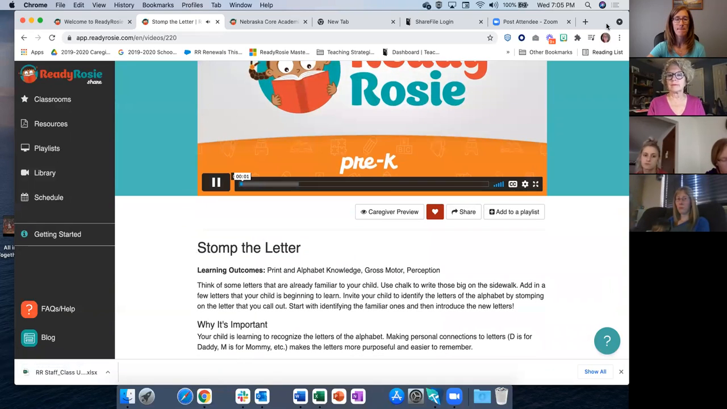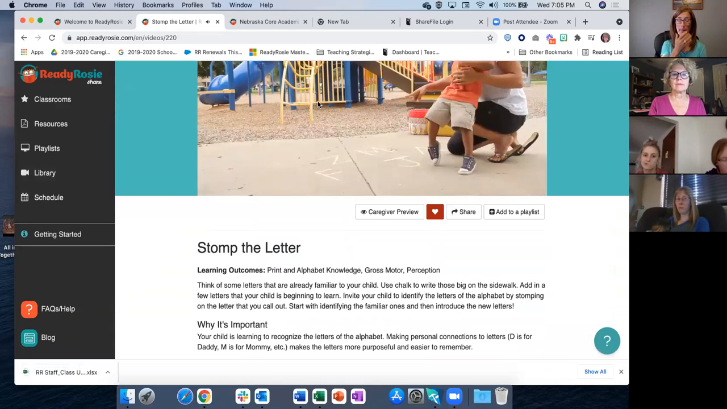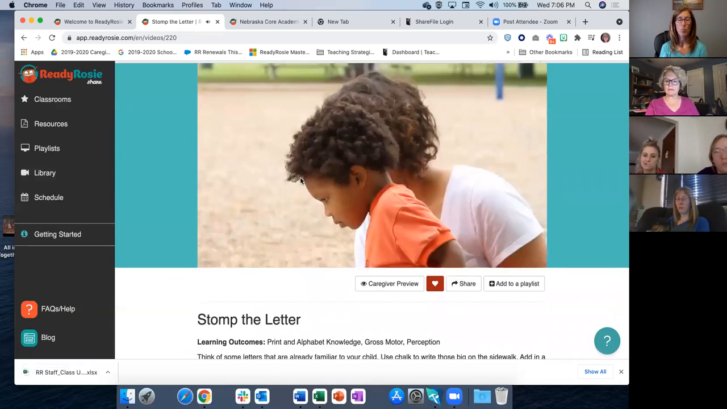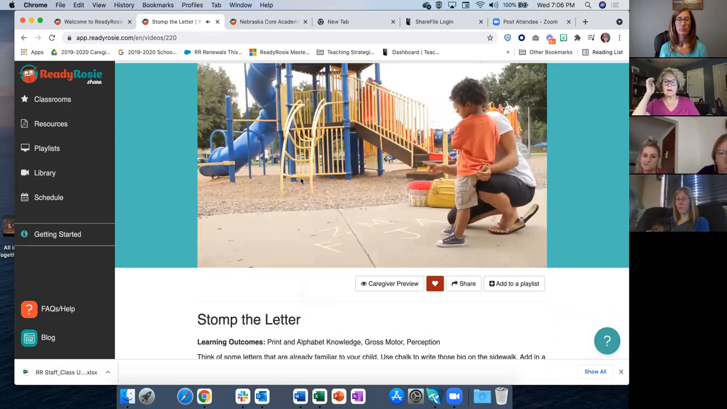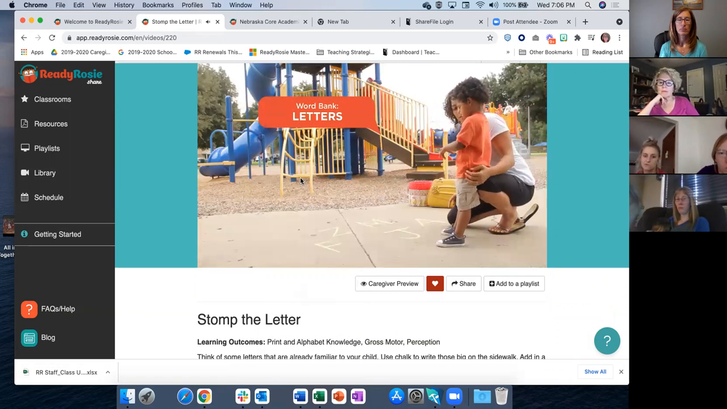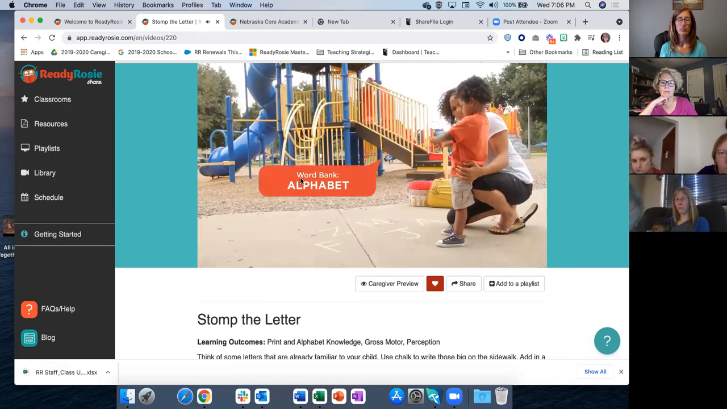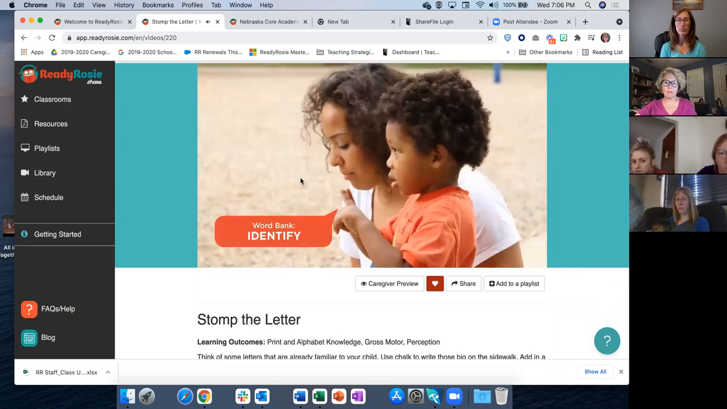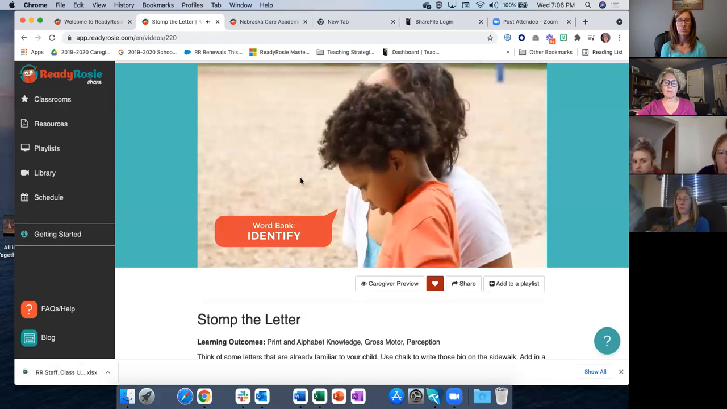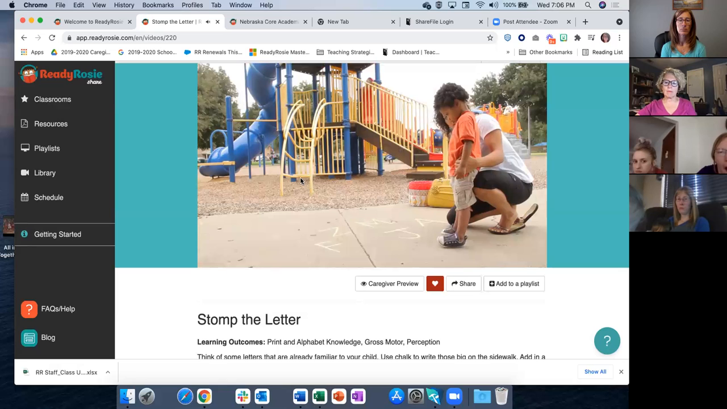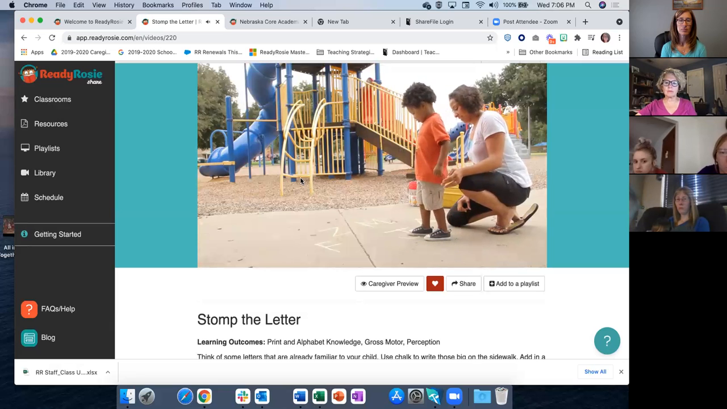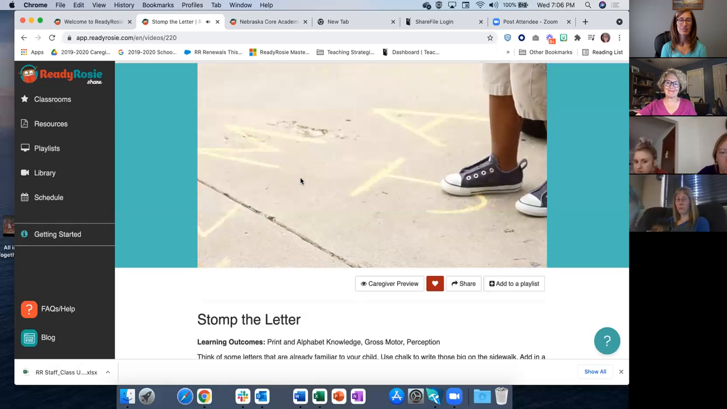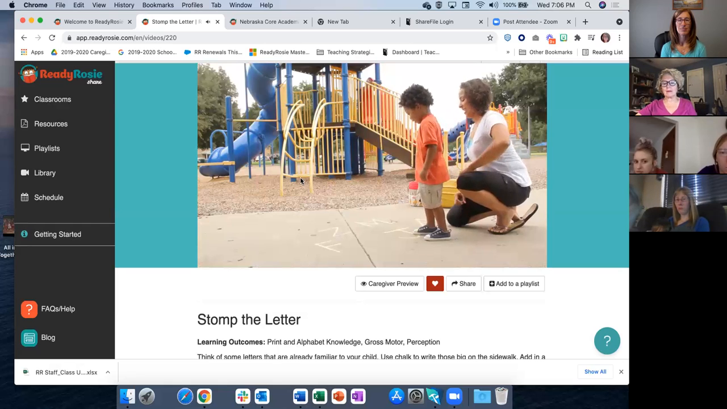Hey, little man, do you know what these are called? What are these? Yeah. What are these called? These are letters. Yeah. Letters of the alphabet. And today we're going to play a game called Stomp the Letter, where we identify letters of the alphabet, okay? Let's start with the first letter of your name, Jaden. What does Jaden start with? J. Can you stomp on J? Show me. Stomp on J. That was a little tiny stomp. But that is J. J for Jaden. There it is.